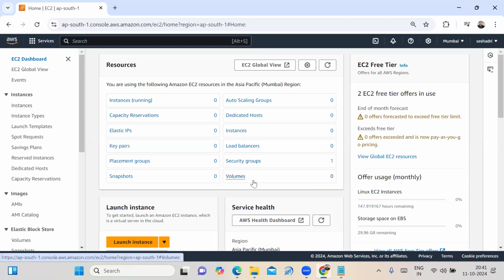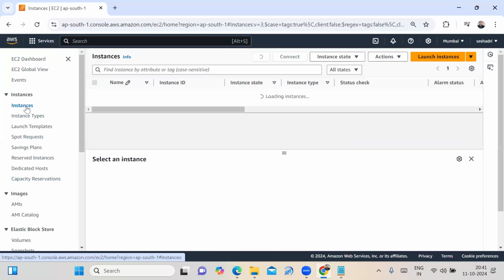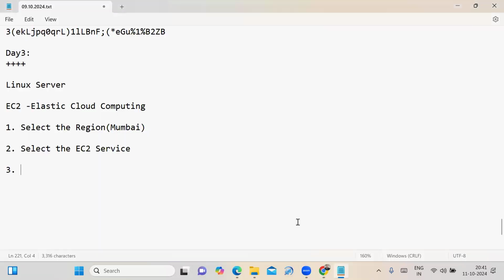Fine, friends. Now I want to launch the virtual machine in the Mumbai region data center. To do that, on the left side of the EC2 service, the instances option is there.